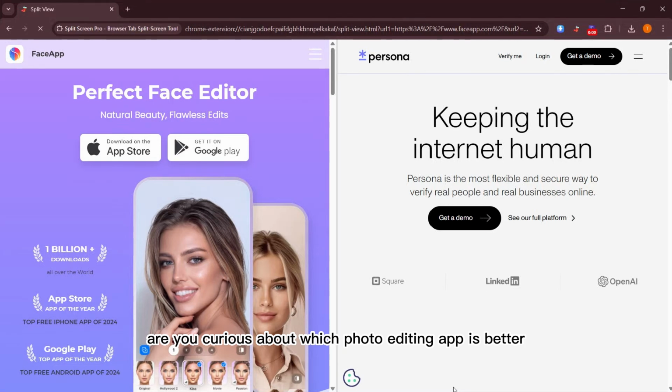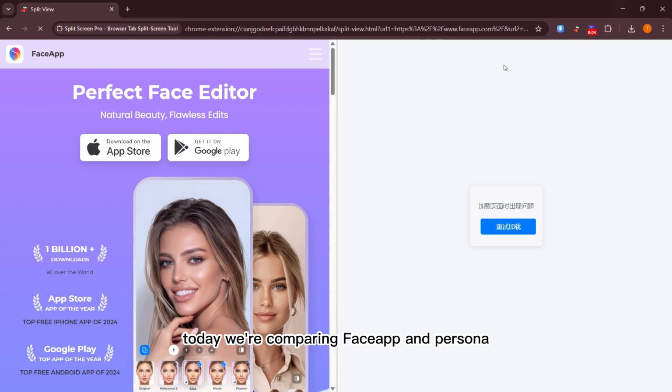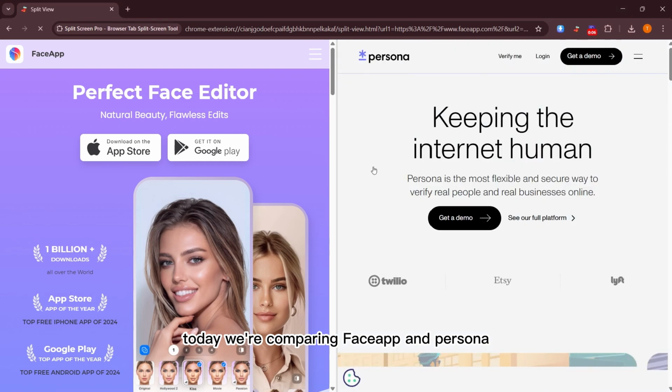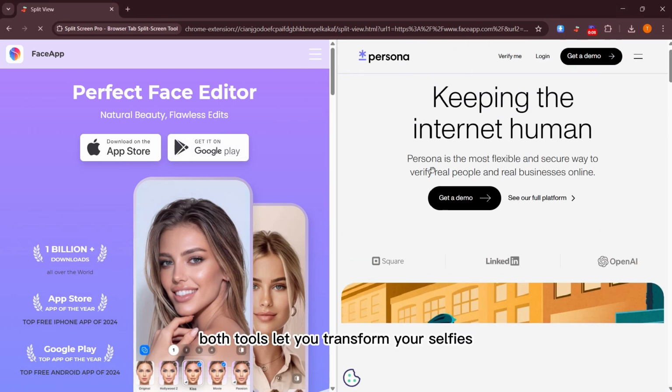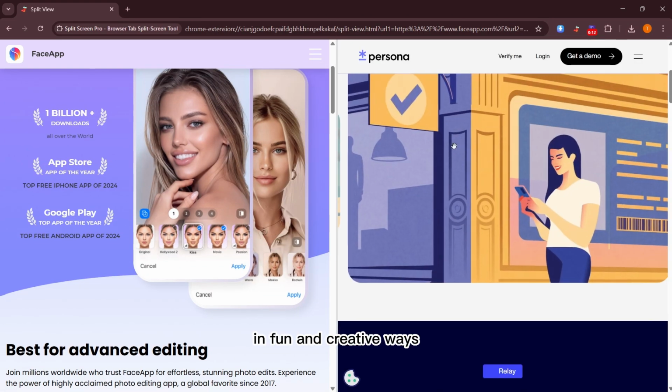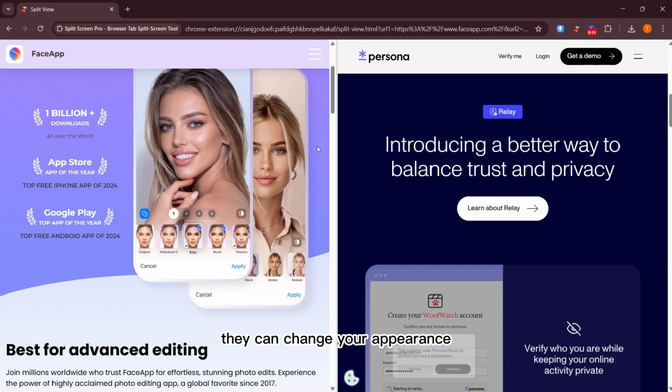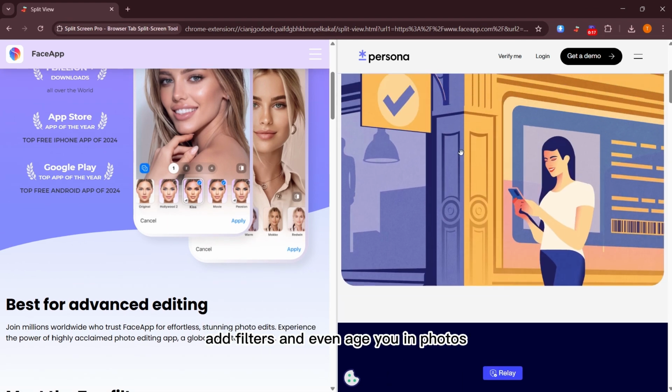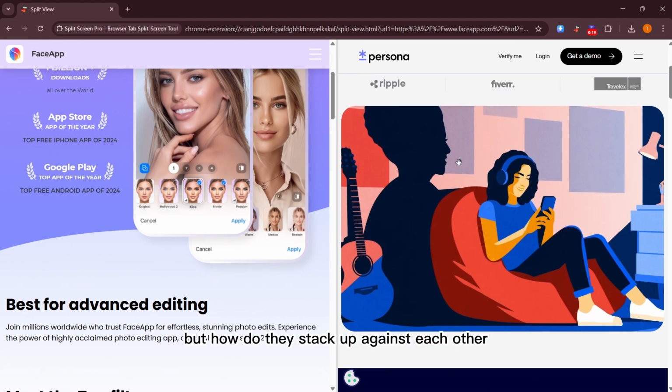Are you curious about which photo editing app is better? Today, we're comparing FaceApp and Persona. Both tools let you transform your selfies in fun and creative ways. They can change your appearance, add filters, and even age you in photos. But how do they stack up against each other?